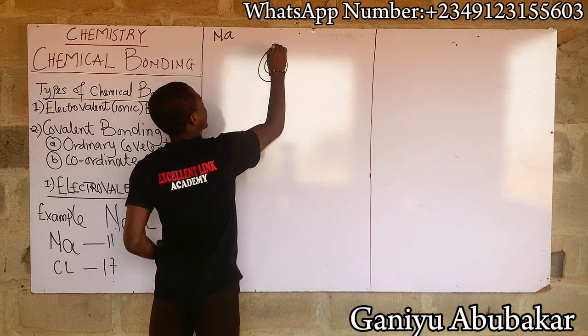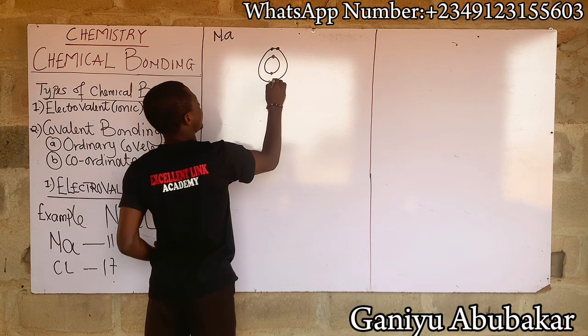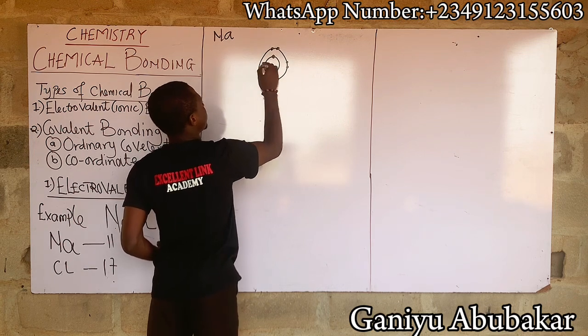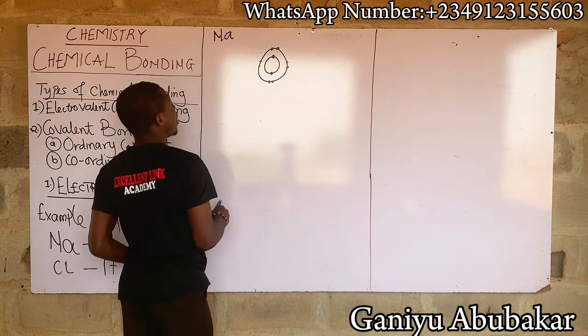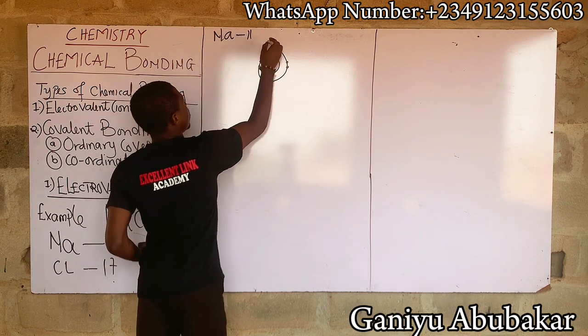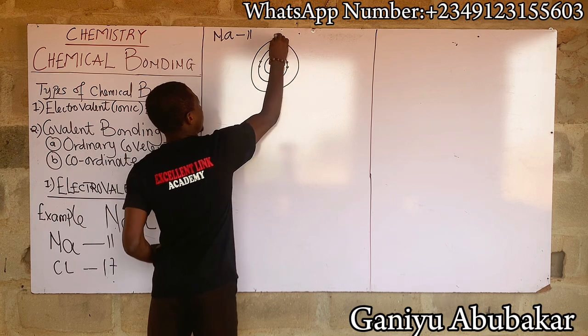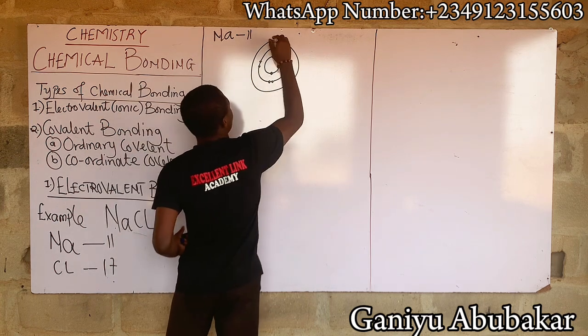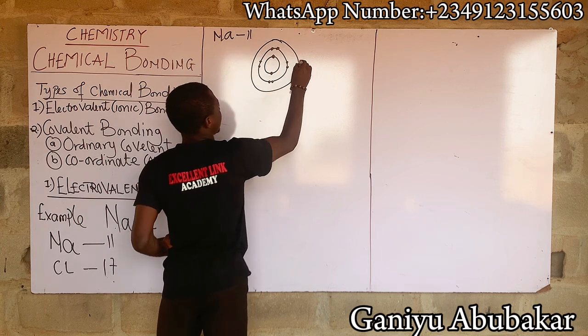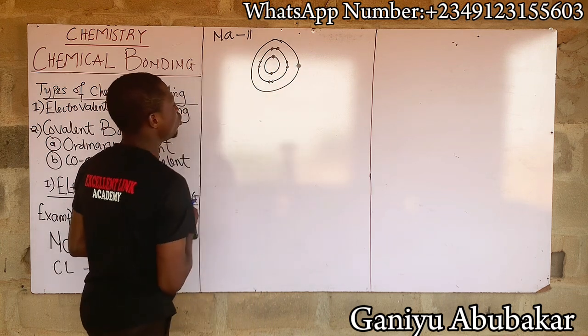This one contains 8: 1, 2, 3, 4, 5, 6, 7, 8. 8 with 2, that's 10. And we're going to 11, right? So I have one more shell here. That's 11, right? Or perhaps I can put it anywhere I want to. Let's say I put it here. I have this. This is 11. This is for sodium.